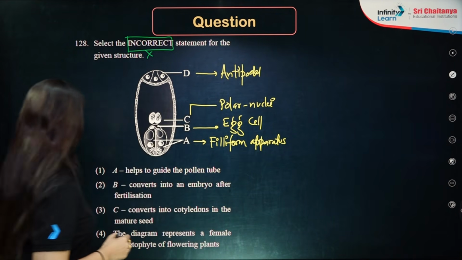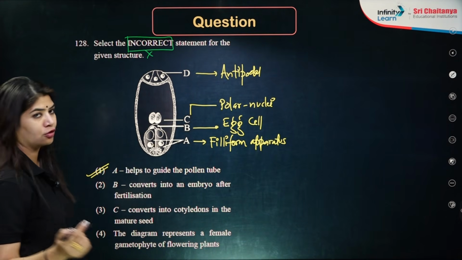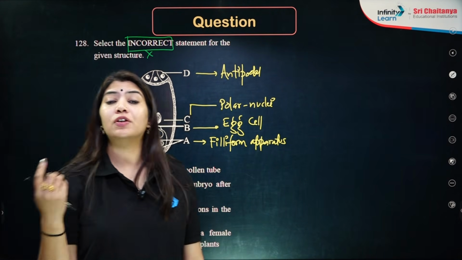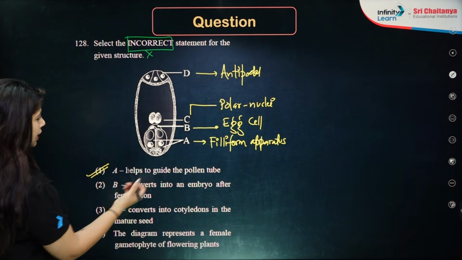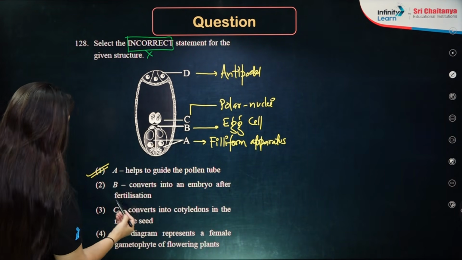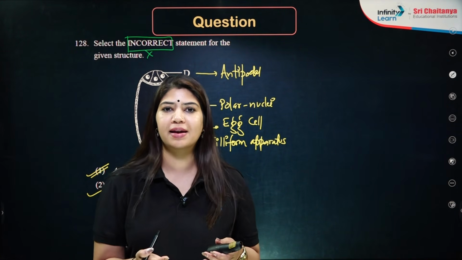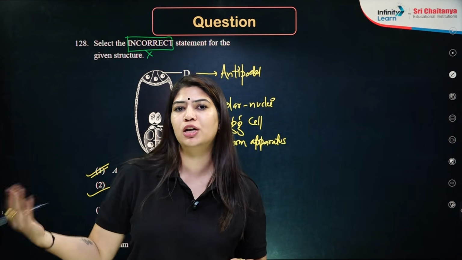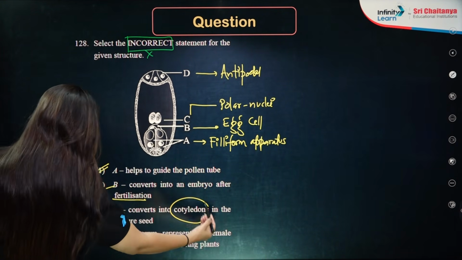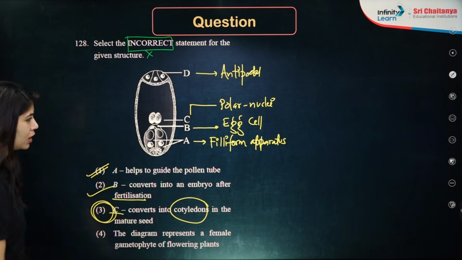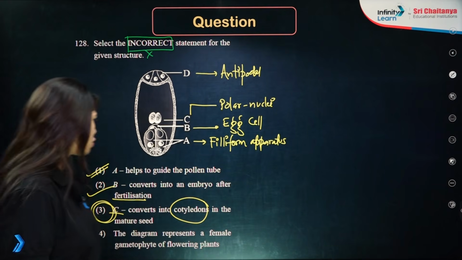Perfect. Now let's see the options. A helps to guide the entry of pollen tube. Perfectly correct. It is the function of filiform apparatus, which are my finger-like projections, and they are helping in guiding the entry of pollen tube. B converts into an embryo after fertilization. Yes, of course, egg cell is going to fuse with the male gamete and form a zygote. Zygote will mature into embryo. Perfectly correct. C converts into cotyledons in a mature seed. C is going to convert into primary endosperm nucleus first and then endosperm. It is a wrong statement.